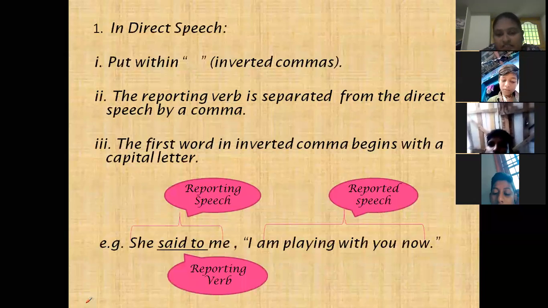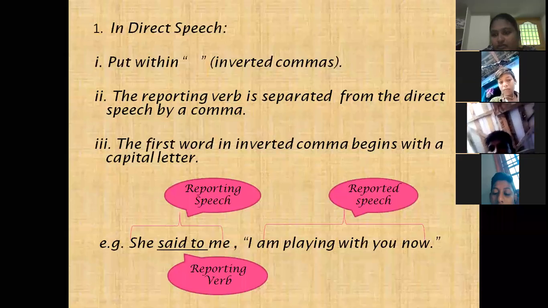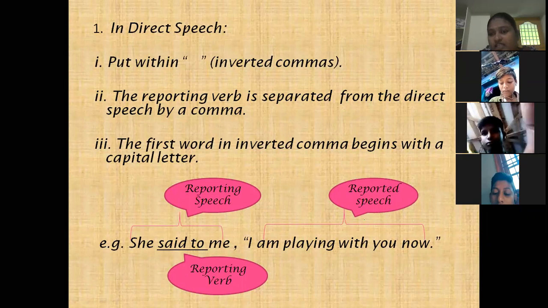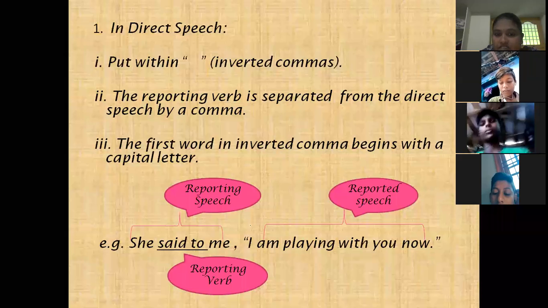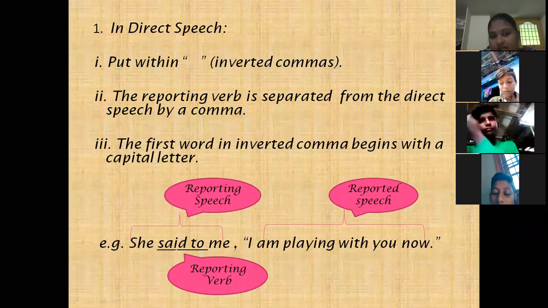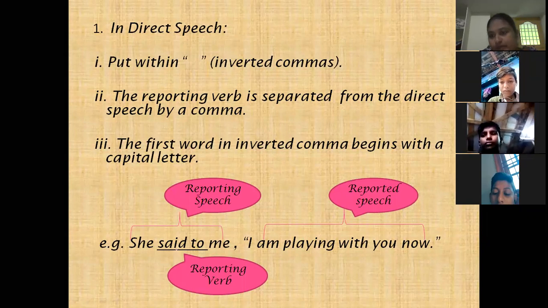See children, here this is the sentence. This is the sentence in the direct speech. Here we have to remember a very important point. The sentence which is within the inverted comma, within the quotation, is reported speech. And the sentence which is without the inverted comma is reporting speech.